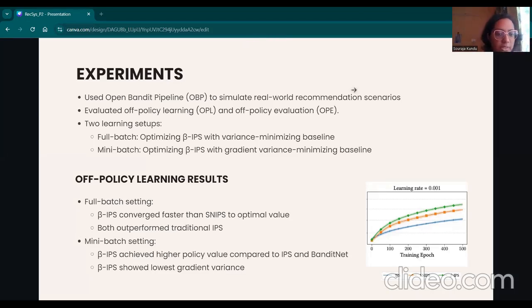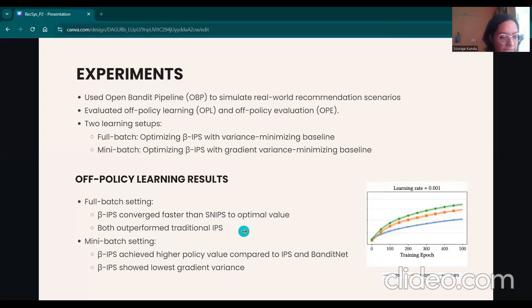The results for the full batch training in terms of off-policy learning show that beta IPS converges much faster to a substantially greater learning policy value compared to SNIPS or the traditional IPS. It is because of the high variance of the IPS.